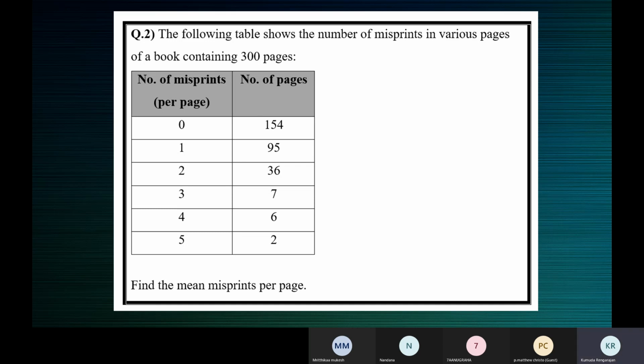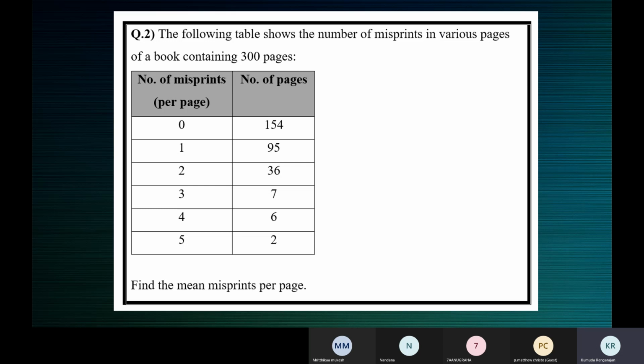The total of the fi column should be equal to 300 pages. The total of the frequency column should be 300, and the xi column is about the misprints. Like if it is about the weights of some students, in whichever column we have weights, that will be the xi column.